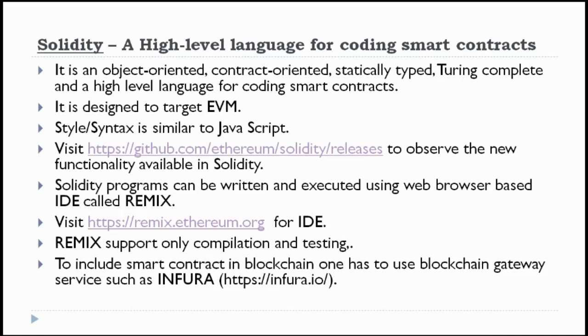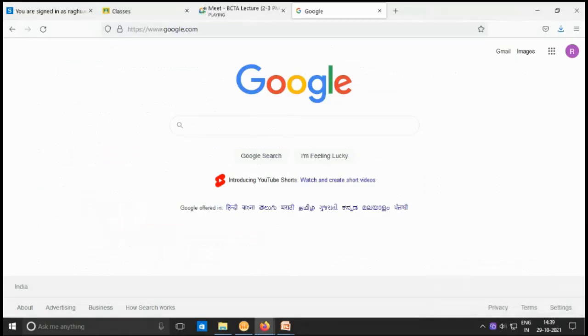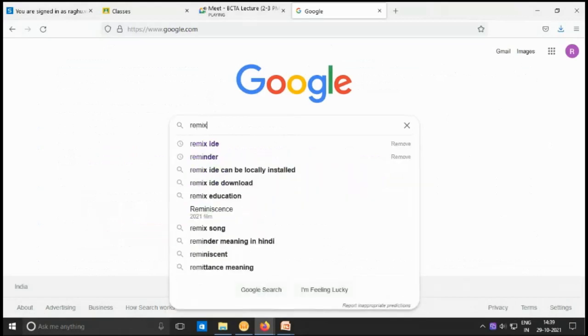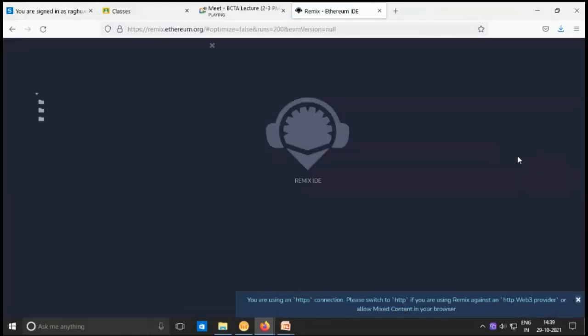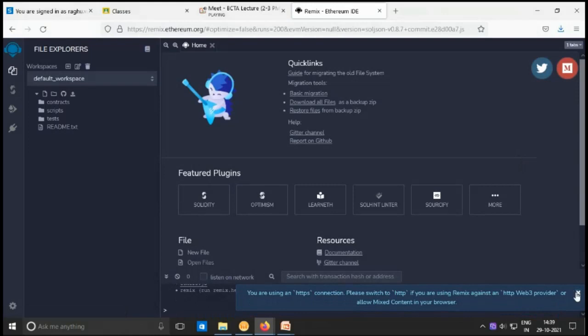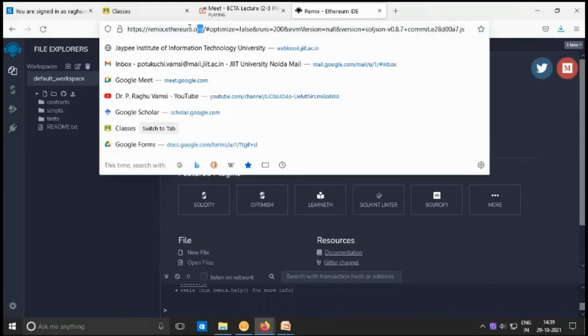So this is the basic idea of the Solidity programming language. We have seen this is a high level language and all. Now we'll see how the Remix IDE works. You may type Remix IDE, and whenever you type it, you will have the link https://remix.ethereum.org. Just click on remix.ethereum.org. Here you will get this link,